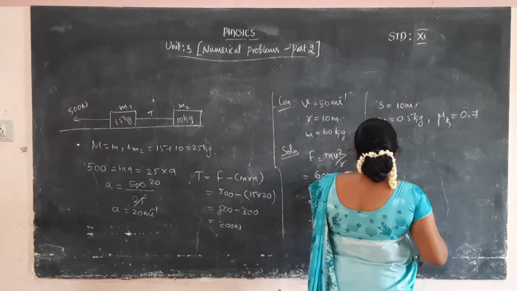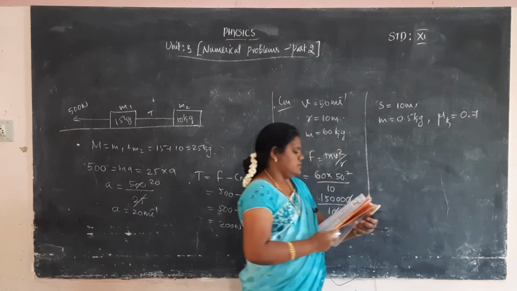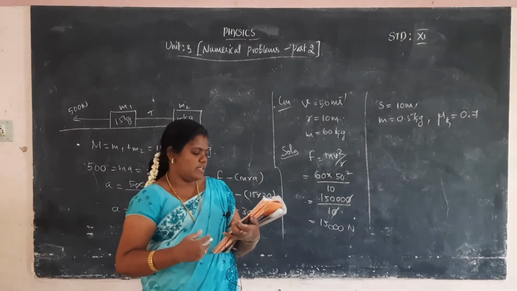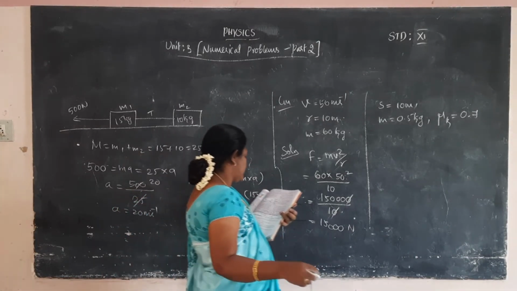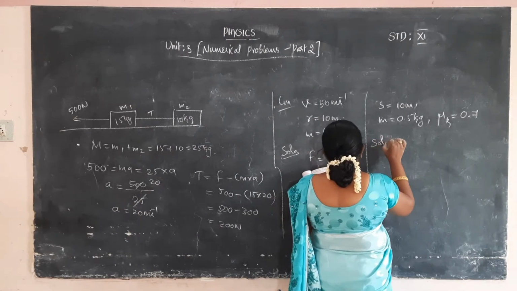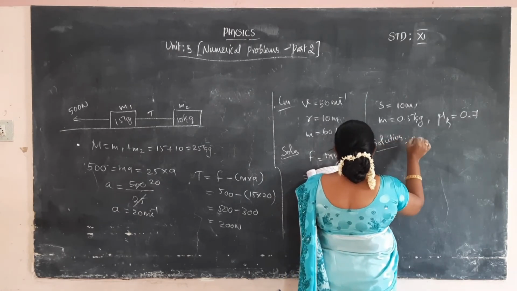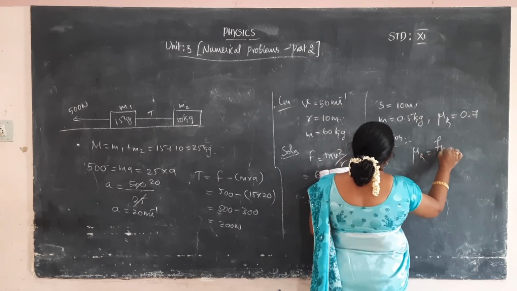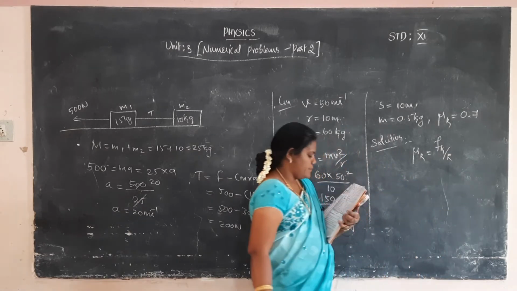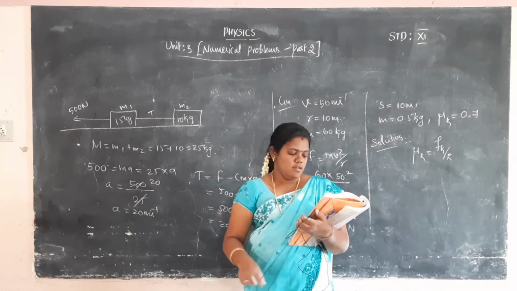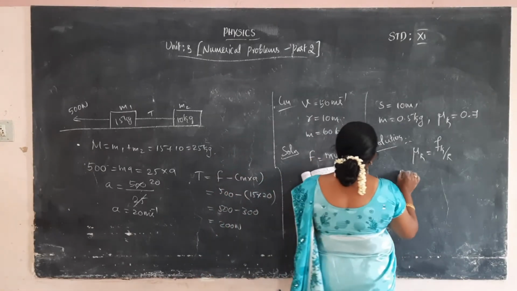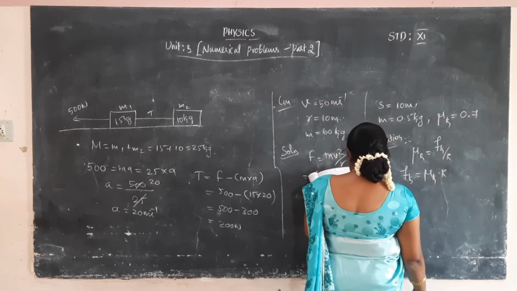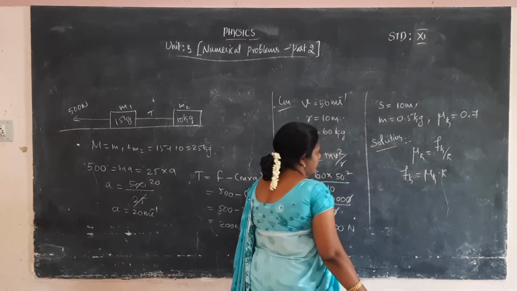Then what is the question? What is the minimum speed? First we want to calculate the acceleration. How to calculate the acceleration? The solution: mu k is equal to the kinetic friction force divided by the normal reaction R. We want to calculate the kinetic friction force Fk, so Fk is equal to mu k into R, where R is equal to mg.